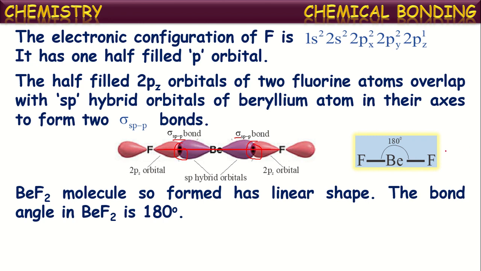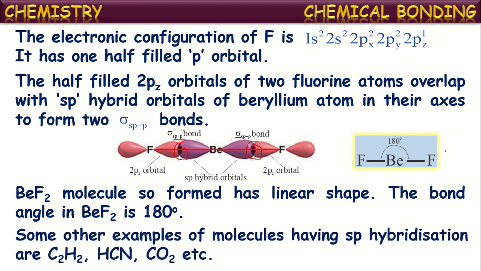Some other examples of molecules having sp hybridization are C2H2, which is also called ethyne or acetylene. Acetylene or ethyne is called with the molecular formula C2H2. Other molecules are HCN, which is called hydrogen cyanide, and CO2, which we know as carbon dioxide.